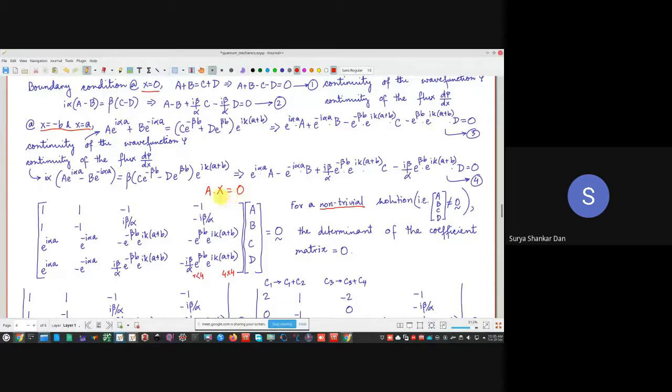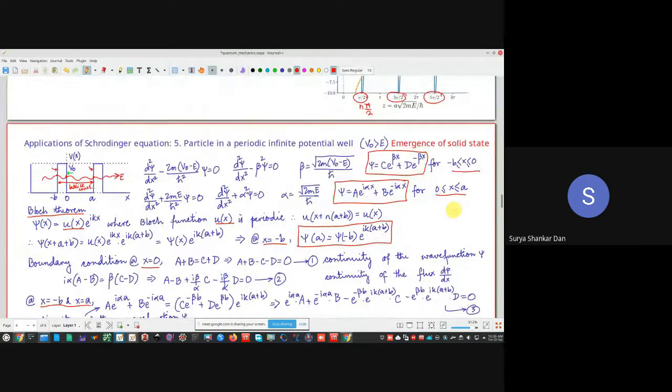So what can happen is that either X can be equal to 0, okay, or A can be equal to 0. What we are suggesting is that for a non-trivial solution, that means A, B, C, D, all of them are not 0. अगर मान लो A, B, C, D, all the variables are 0, in that case, that is a very foolish thing, isn't it? That means psi is equal to 0, irrespective of X.